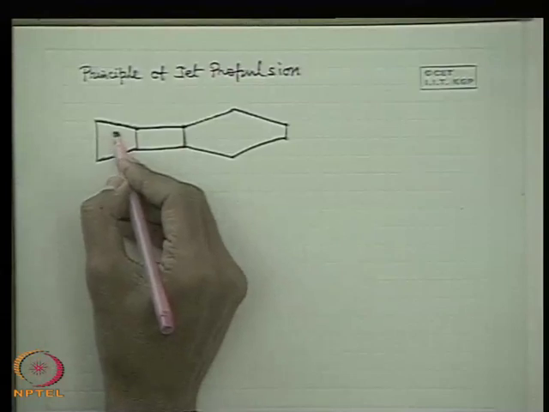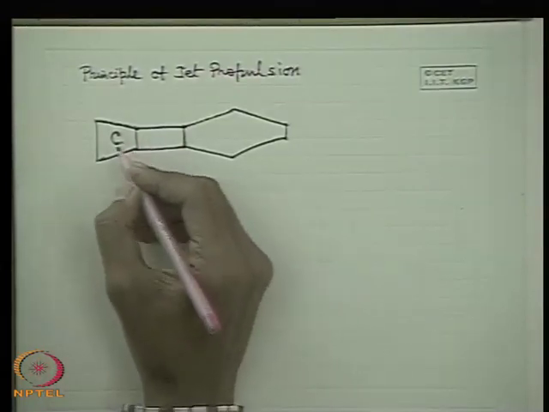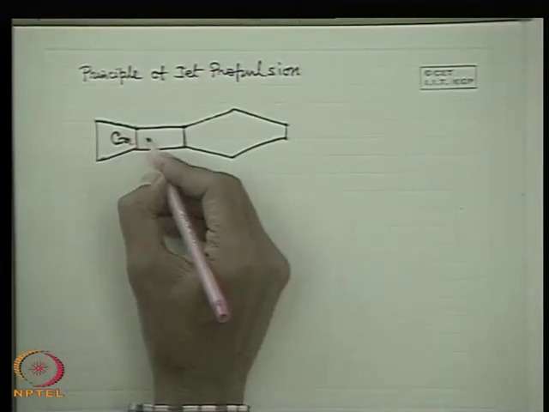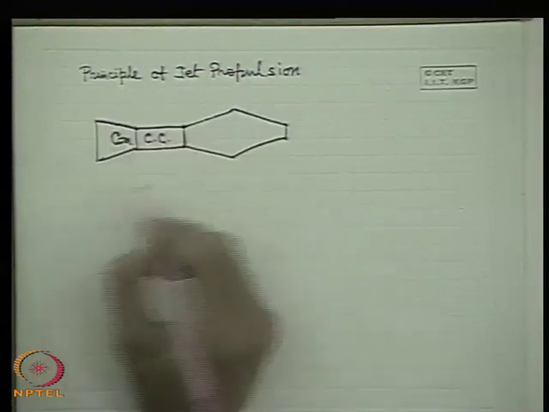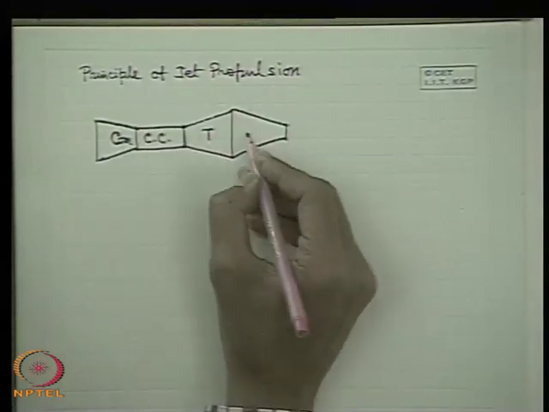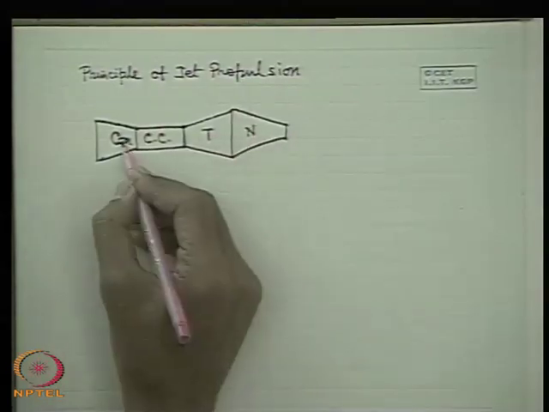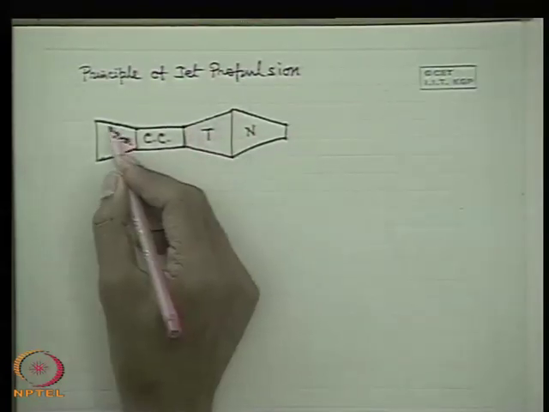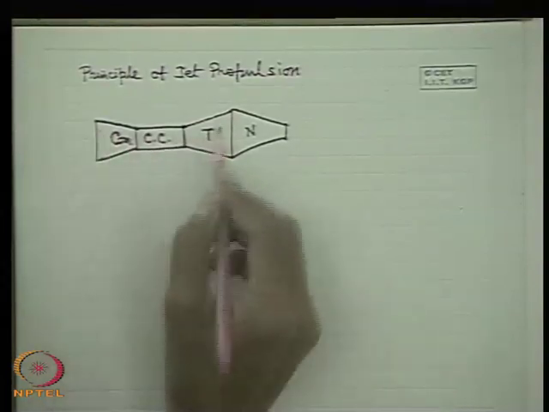So this is the compressor, COM. This is the combustion chamber, CC. This is the turbine, one turbine is there, and this is the nozzle. The compressor and turbine are actually attached to the same shaft, but I am drawing it like this.